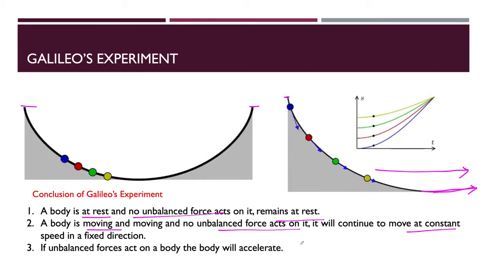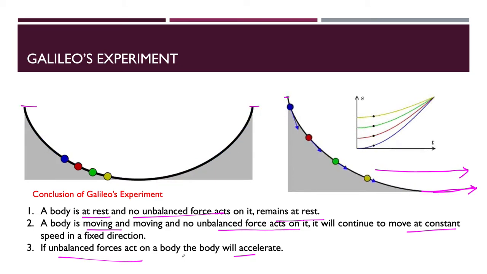And the third one: if unbalanced forces act on a body, the body will accelerate. If we apply an unbalanced force from outside on an object, then only that object will accelerate. That means it will change its speed. So then only it can increase its velocity or speed. So these are Galileo's experiment and the conclusions. This is a very important part and you have to learn this point very carefully.